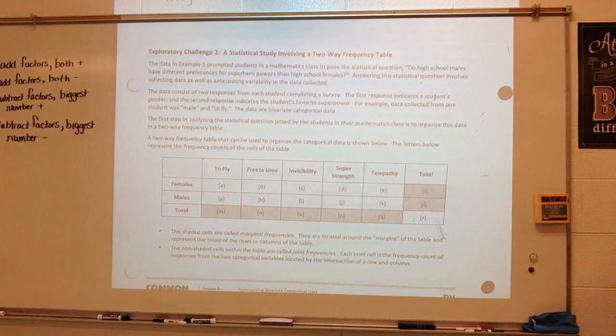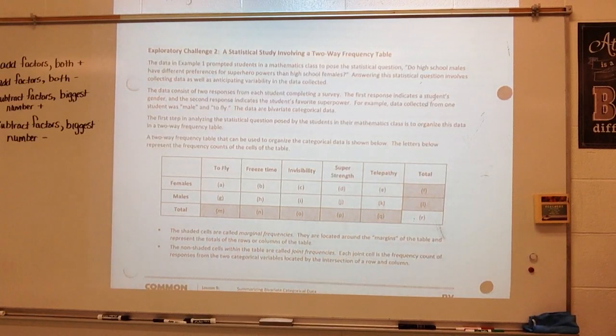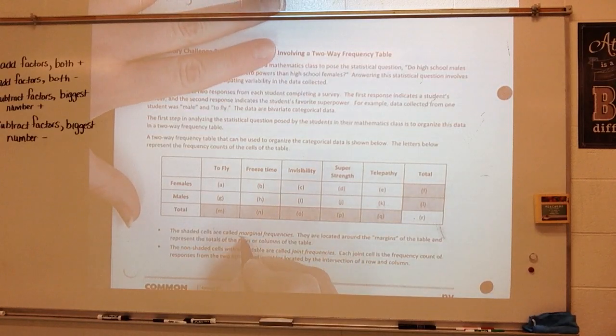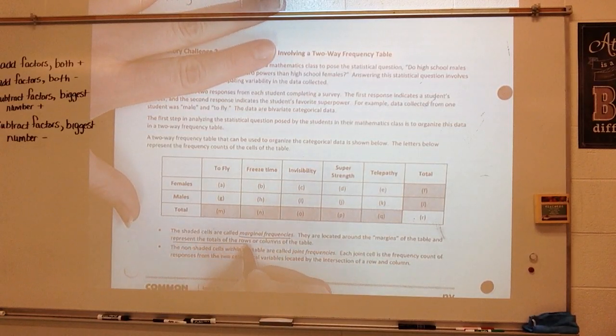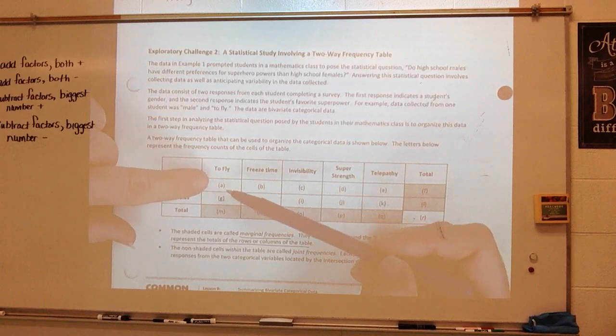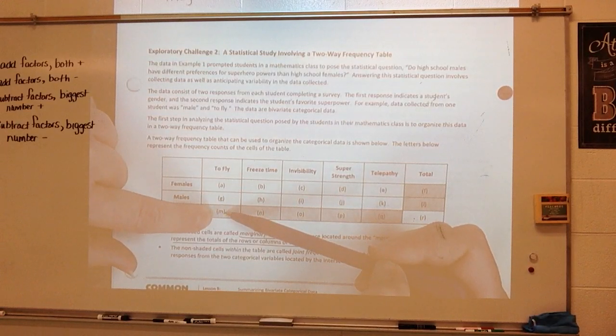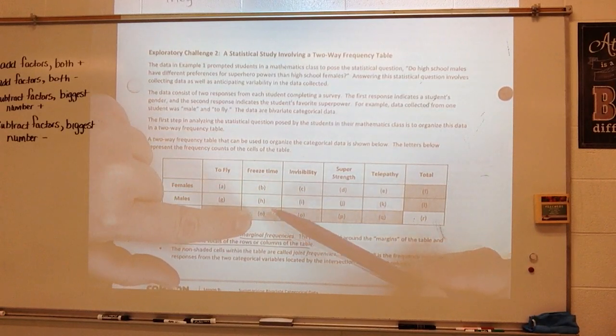The shaded cells are called marginal frequencies. So the shaded cells here are what we call marginal frequencies. They are located around the margins of the table and represent the totals of the rows or columns of the table. All right, so marginal frequencies represent the total. So in other words, they added the total number to fly. They added the total number to freeze time.